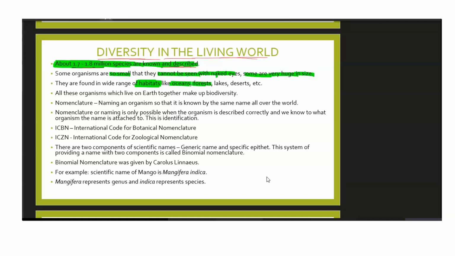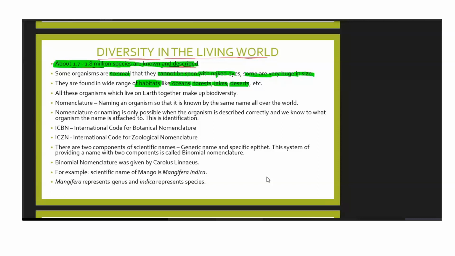They can be found in the forests also, lakes also, deserts also. And not only these places, they are also found in thermal vents. We have seen about the archaebacteria also, no? In the next chapter, we have seen about that. Archaebacteria is there, which survives in very hot springs also, in the acidic conditions also. All those places, they can be found. So they have a diverse range of habitats.